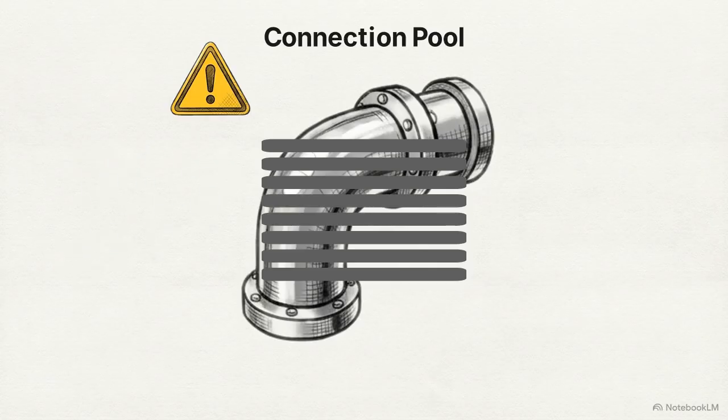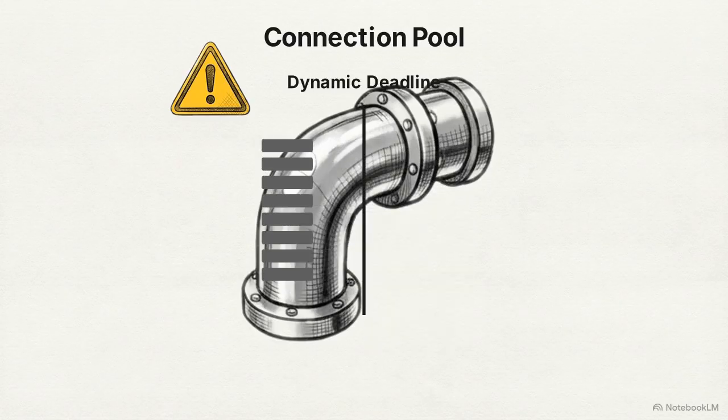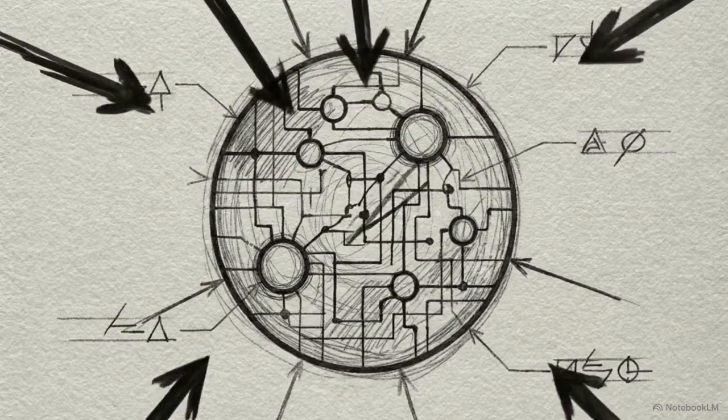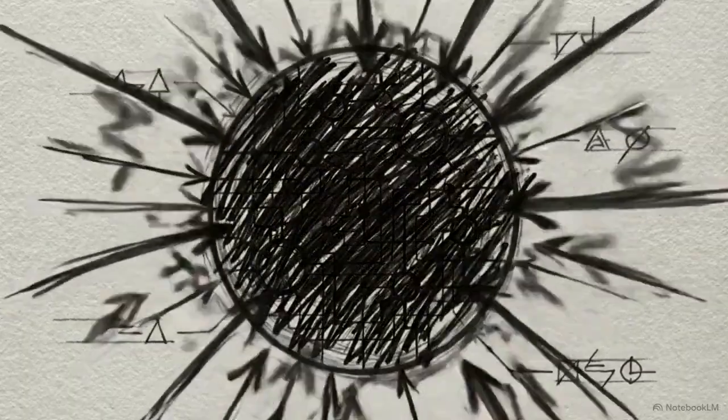Standard high, static timeouts leave connections hanging open far too long. We replace these with dynamic request deadlines. A deadline activates exactly when the caller's threshold is crossed, ruthlessly severing open connections and instantly returning the pool to a healthy state. Once a deadline terminates a connection, blindly retrying the request will only hammer a downstream service that is already failing under load.